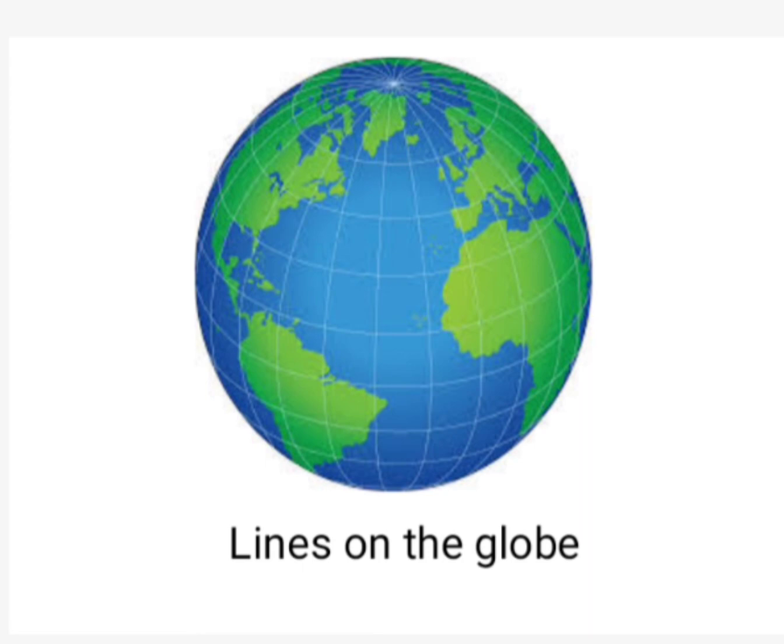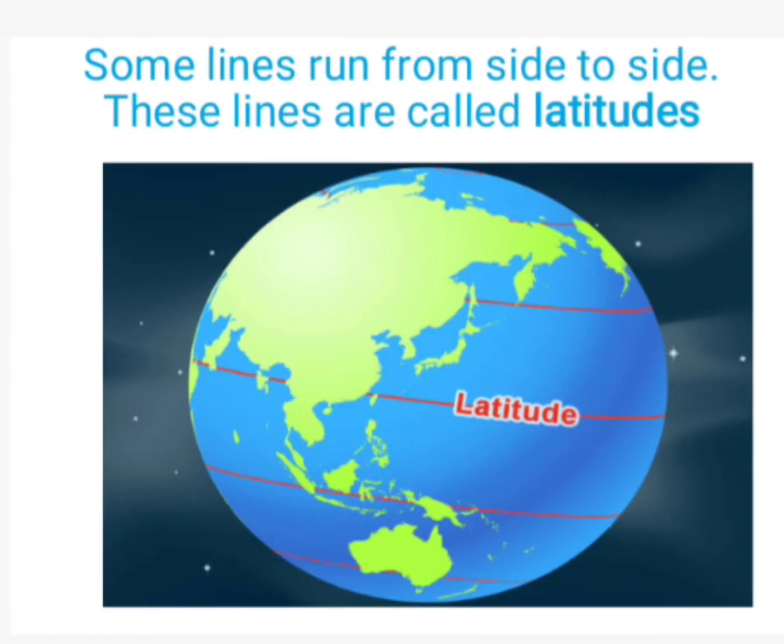Lines on the globe. If you look at a globe carefully, you will see many lines on it. These are imaginary lines. Some lines run from side to side.